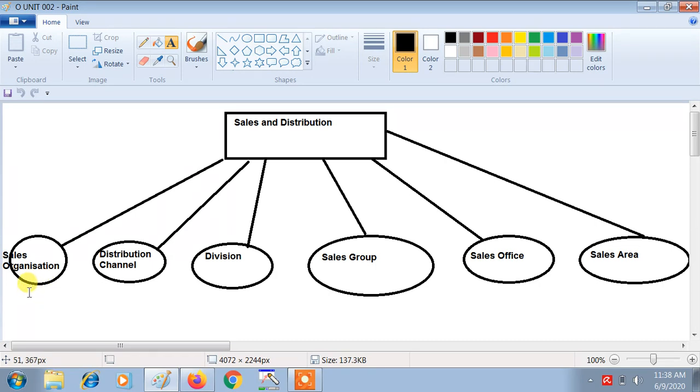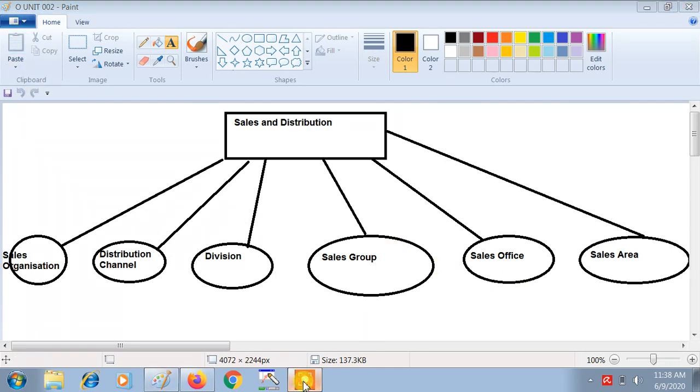The first one is sales organization, distribution channel, division, sales group, sales office, and sales area. Fine. So these are the organizational units I will also talk about in detail in my future videos. So you must have got at least rough ideas about all these organizational units under sales and distribution.